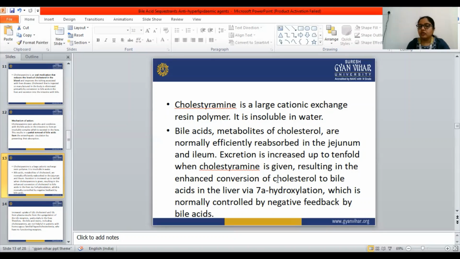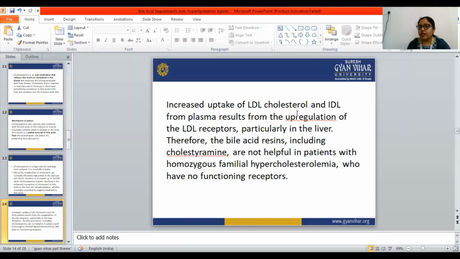That results in the enhanced conversion of cholesterol to bile acid in the liver via 7A hydroxylation, which is normally controlled by negative feedback by bile acid. Increased uptake of LDL cholesterol from the plasma results from upregulation of LDL receptors, particularly in the liver.